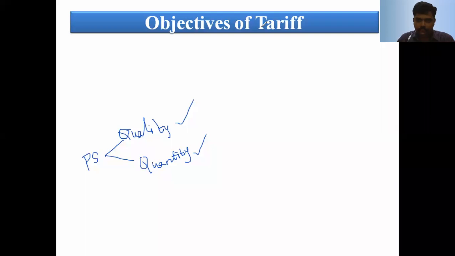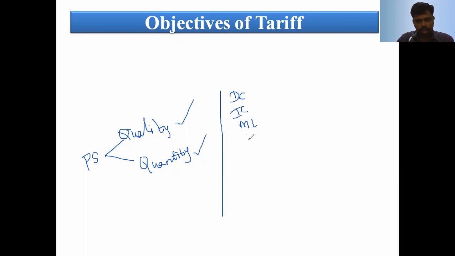The main objective of the tariff is to supply the electricity at a reasonable price. Here various types of consumers are there: domestic consumer, industrial consumer, municipal load, irrigation load and traction load, and so on. For different types of consumers, the tariff should also be different. Domestic consumers use it for light load, so their tariff is different.